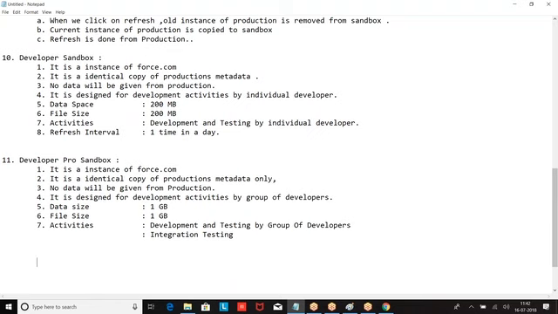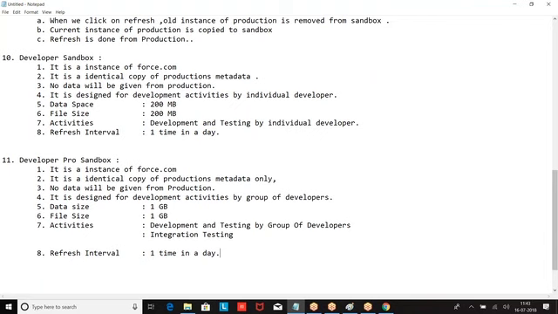Refresh interval. How many times can I refresh? Refresh interval, one time in a day. So basically, what is the difference you are finding? Size is more, space is more. It is just like your developer sandbox only, but it has additional space and it has integration testing. One extra feature is integration testing, and it has extra space.